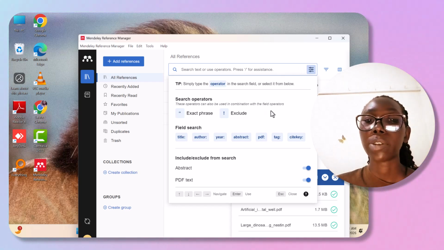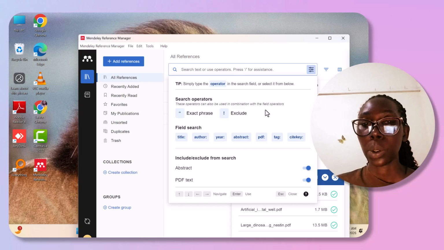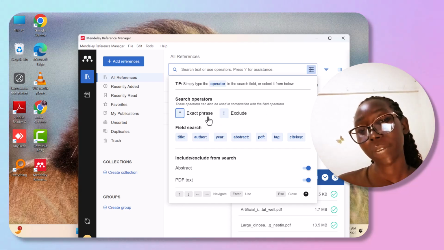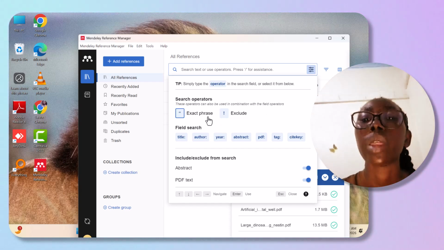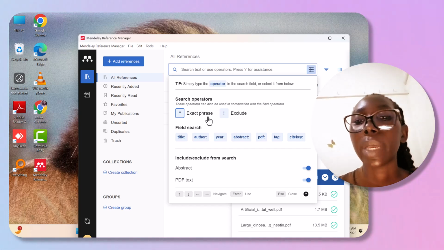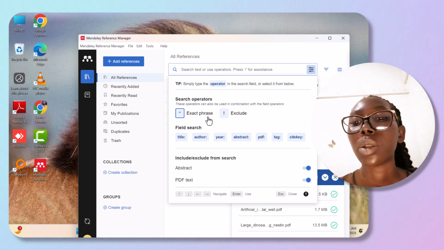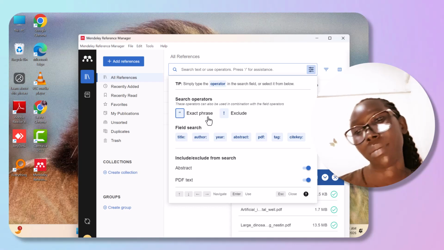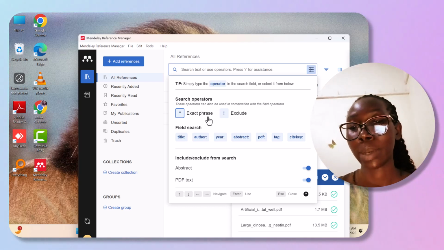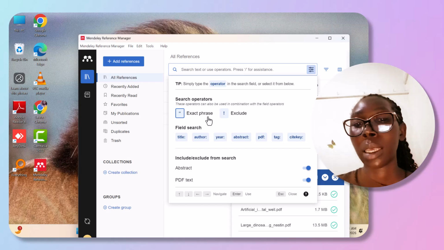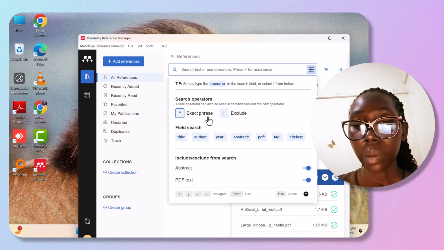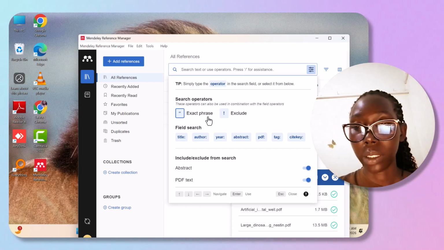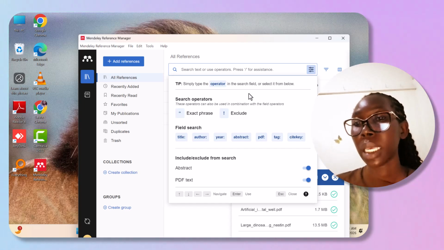You can extract phrase. Once you have extracted a phrase of what that author said using Mendeley, that phrase will also cite the author, not only just the phrase, but will also cite the author just to avoid plagiarism.